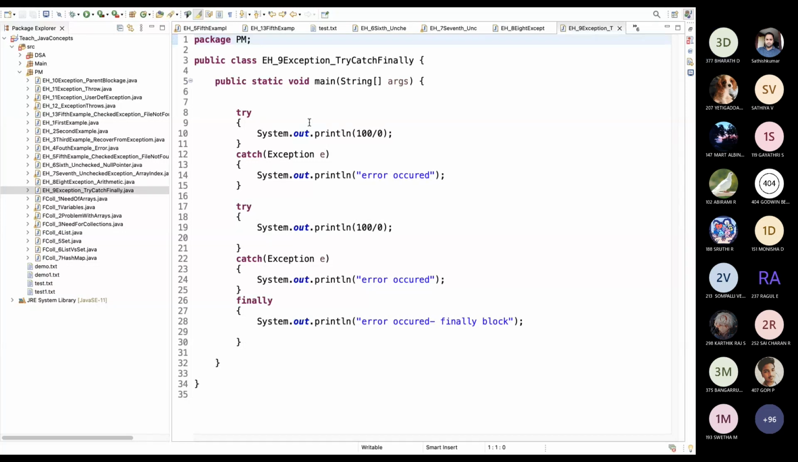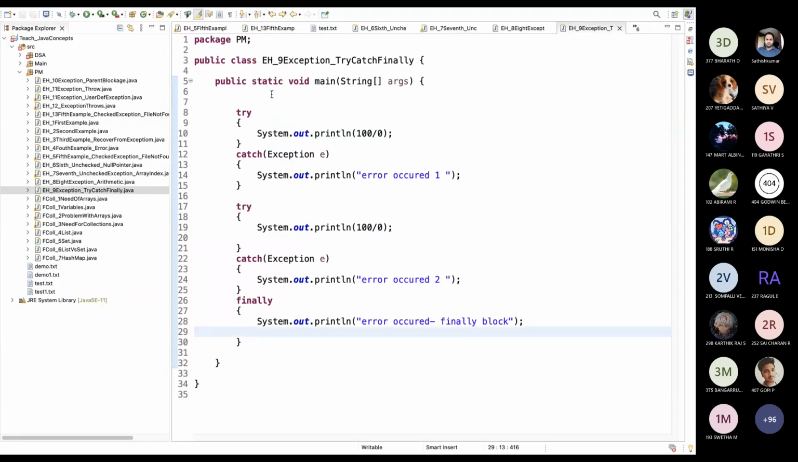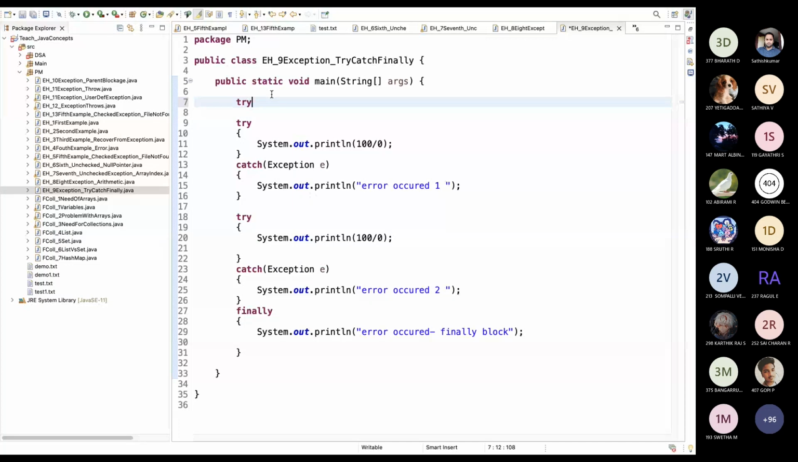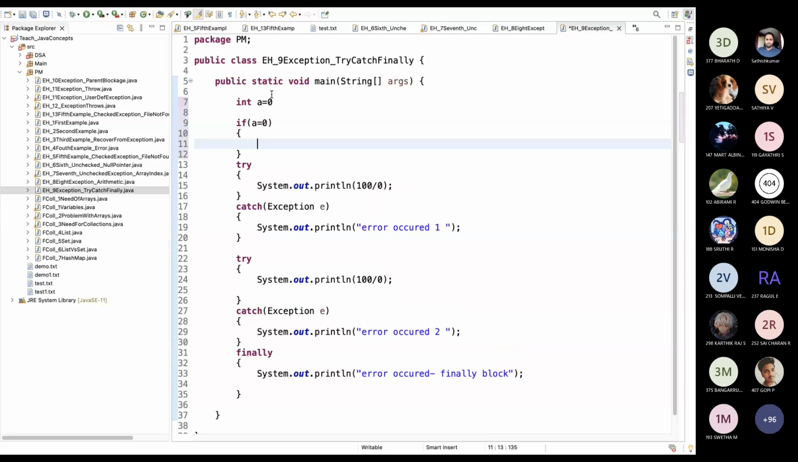Okay, one second, I will make some change. What will be the output for this program? Error occurred. Okay, I will change this one so it will be distinguishable. Error occurred 2. Yeah, tell me now. Error occurred, error occurred, finally block. Okay, we'll check. Error occurred 1, error occurred 2. Okay, I will change this a little bit. Try, not try. I will declare a variable int a equal to 0. If a equal to 0, then enter catch.